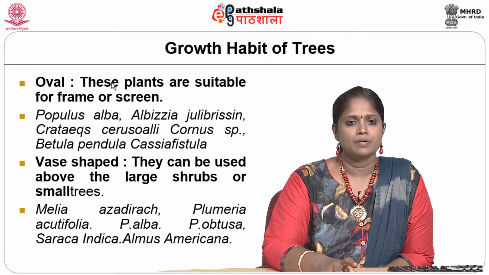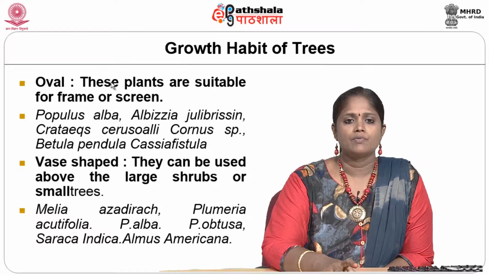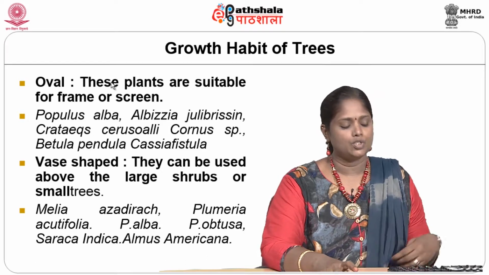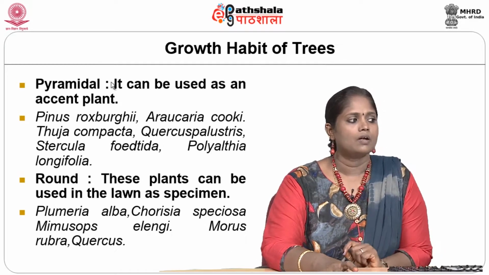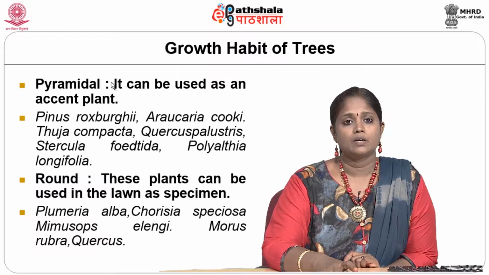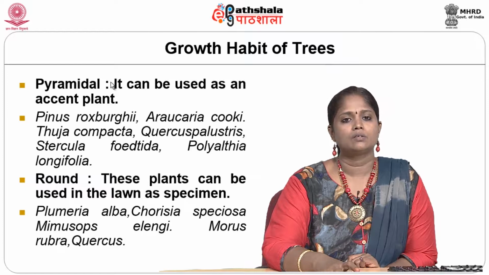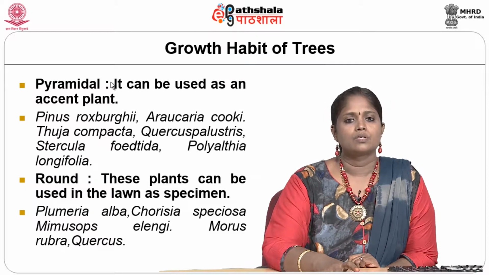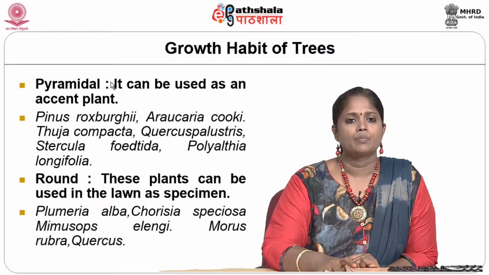One such example is Populus alba and other varieties. Certain species look vase shaped. They can be used above large shrubs or small trees. Plumeria, Saraca indica will come under the vase shaped. Certain trees will give us a pyramidal, triangular form. Thuja, Polyalthia longifolia, and we have the Ashoka tree. Normally we used to say this grows in a conical direction or pyramidal direction.